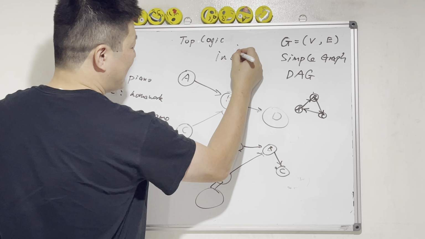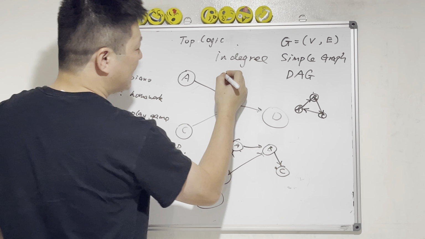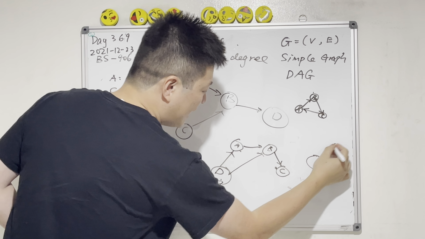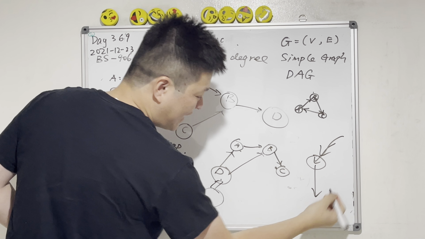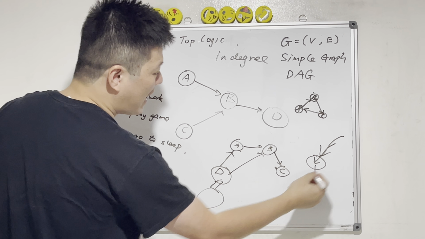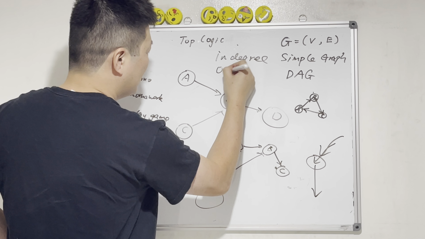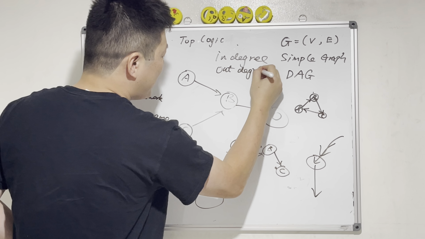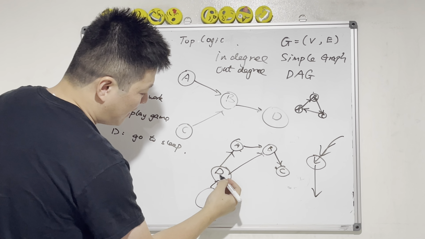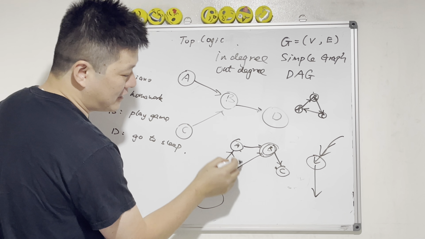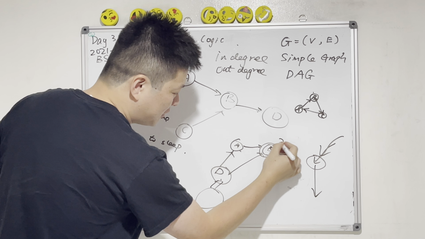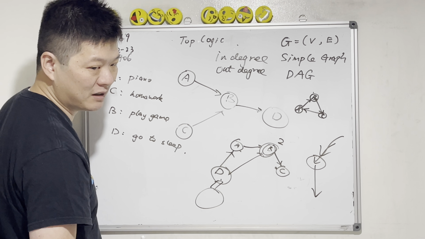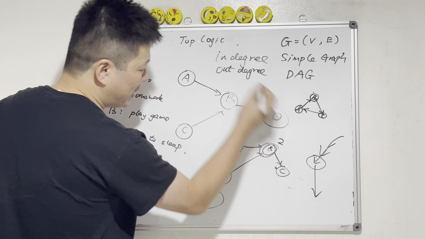In degree. Okay, we have two concepts. In, yeah, this is in. This is out. Make sense? Going out of the edge is out. Degree means the number. How many? Look, we can count. This B, how many edges are coming into it? 2. So the in degree is 2. How many edges are coming out of B? 1. So the out degree is 1.